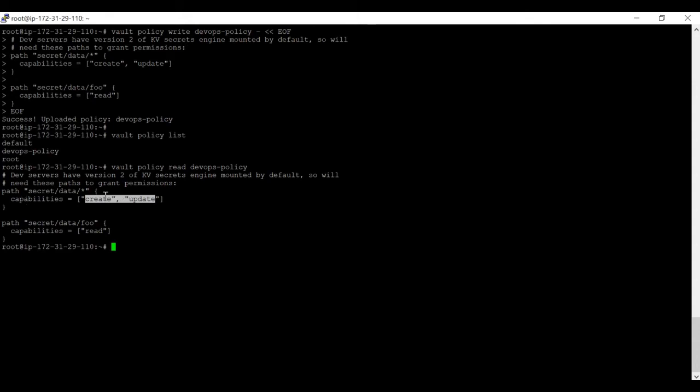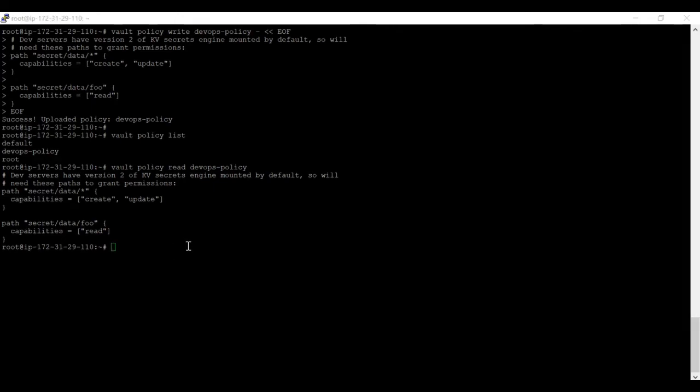You can see that the capability is create and update for the path secret/data, and for foo the capability is read. Now we are going into testing mode, and I will show you how we can confirm that, what the capabilities mean, and how we can practically test it. We are going to cover it in our next testing session.